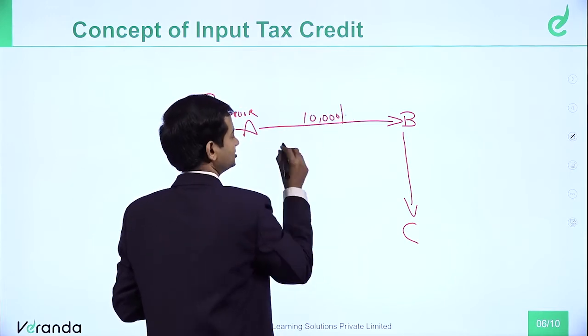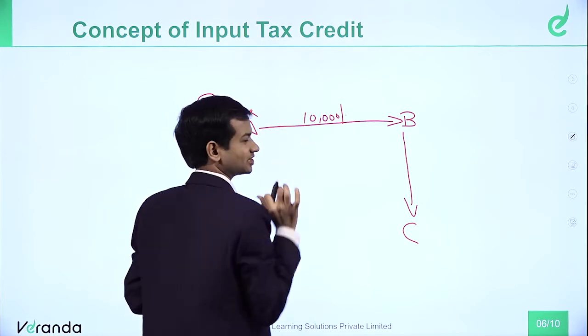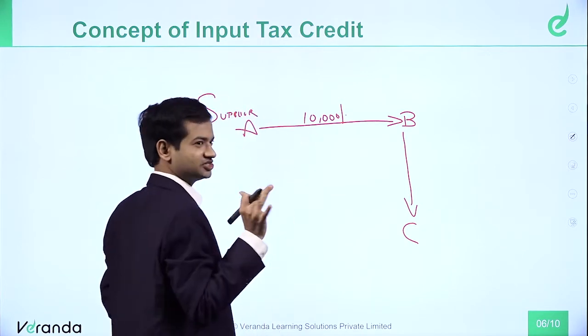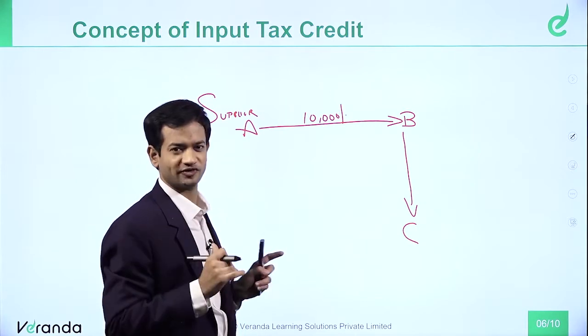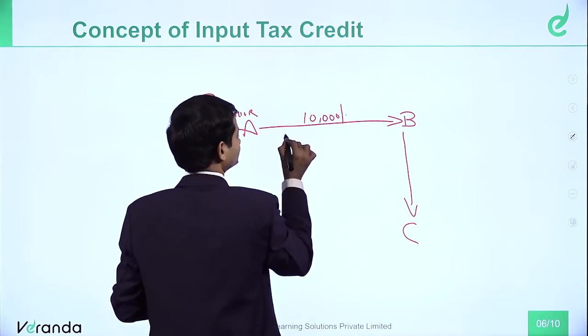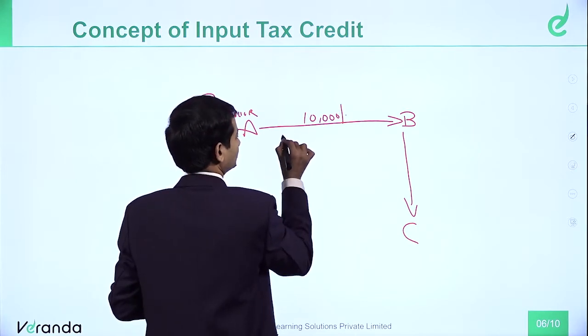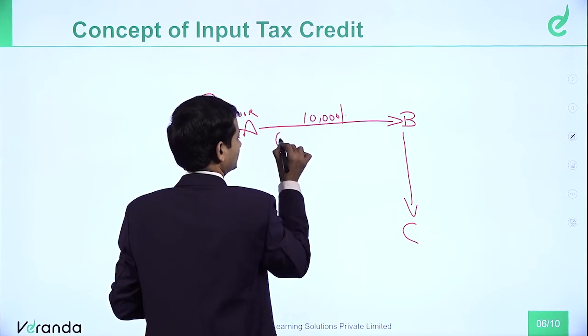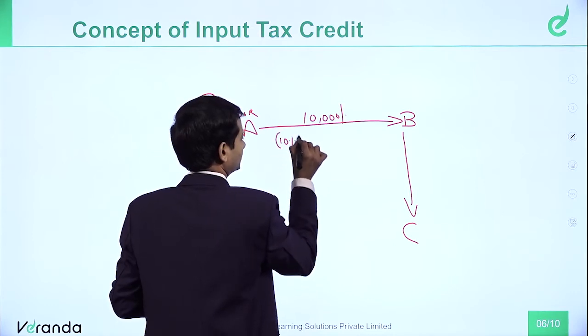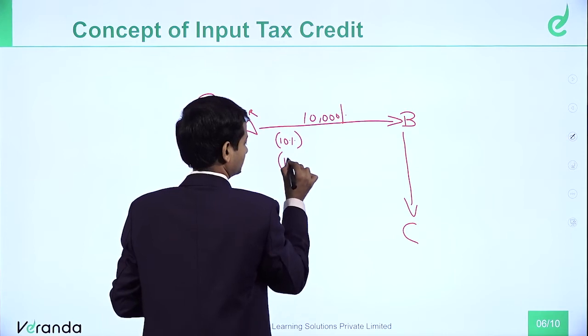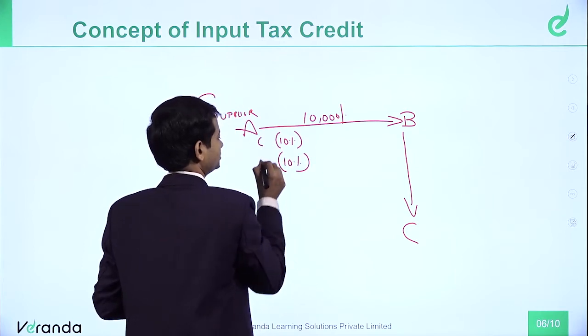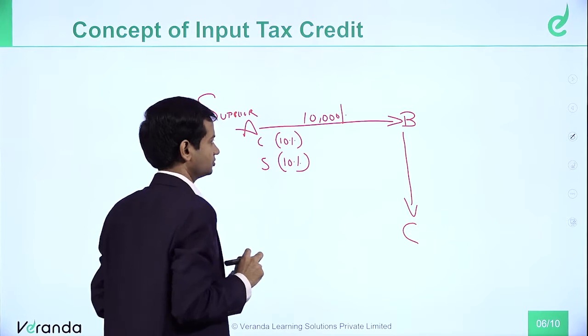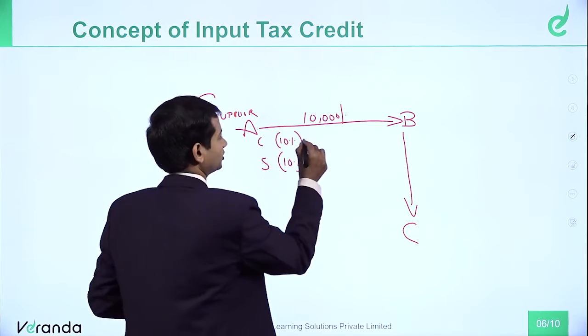On that he has charged him GST, let's say at a 20% rate. For example, there is no rate like 20% in GST, I'm just taking it for simplicity of calculation. So let's say 20%, which is 10% CGST and 10% SGST, like this. Okay, so 10% of 10,000 is 1,000.